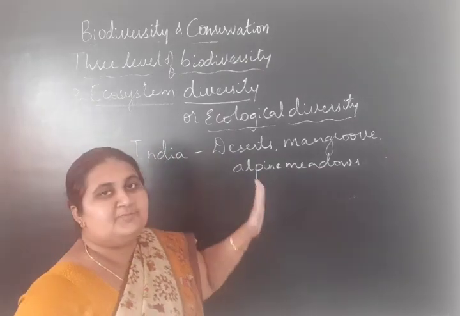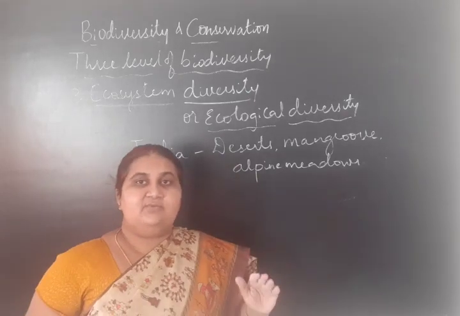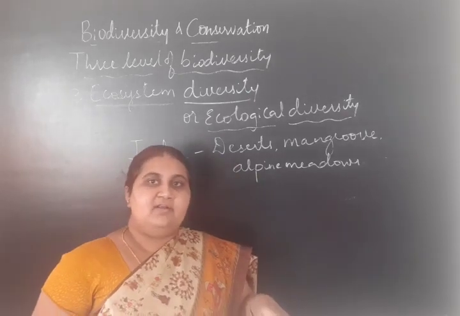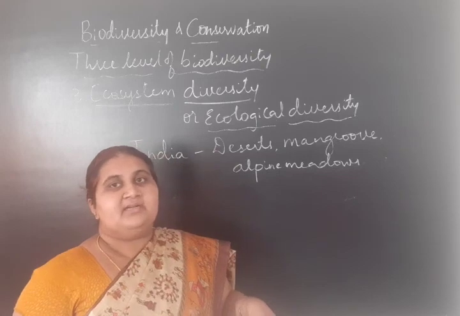So there are different types of ecosystems existing within an area, that we call ecosystem diversity.